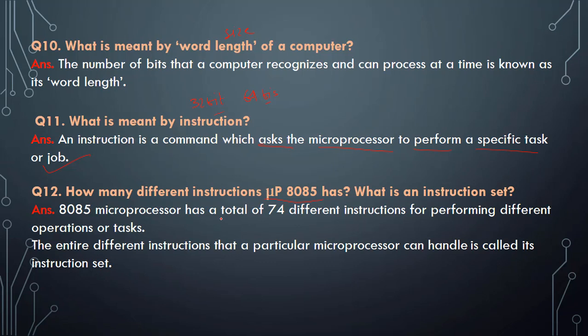The 8085 microprocessor has a total of 74 different instructions for performing different operations or tasks. The entire set of instructions that a particular microprocessor can handle is called the instruction set. That means all the instructions that can be handled by a microprocessor are called the instruction set of that particular microprocessor.